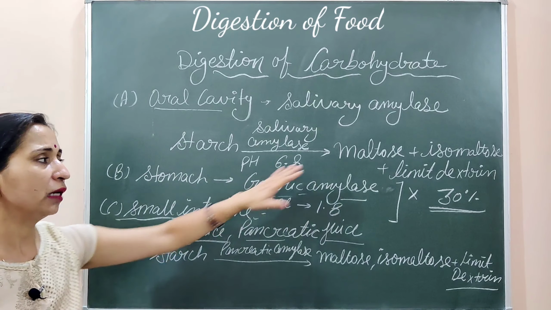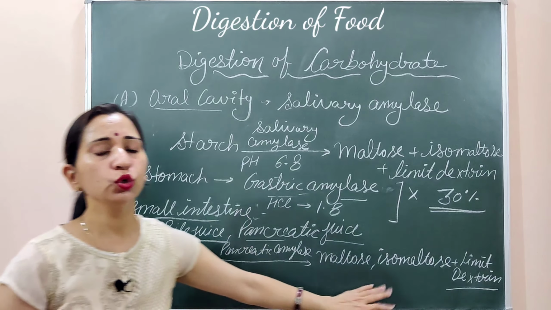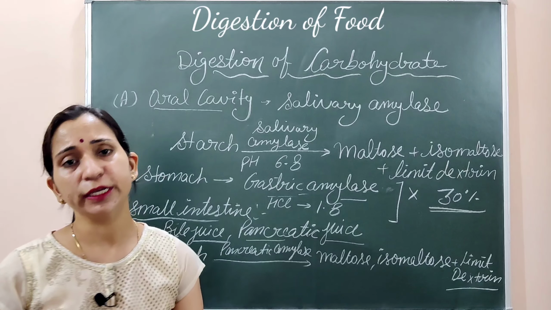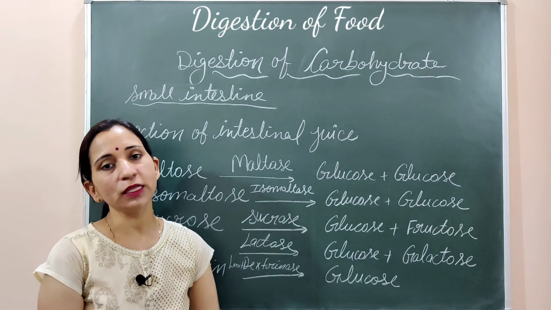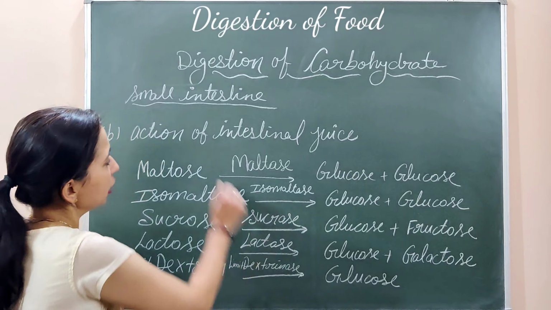जो starch वहाँ पे पहले convert नहीं हुआ था, वो अब फिर convert हो जाएगा maltose, isomaltose and limit dextrine के अंदर. After that, intestinal enzymes will mix here. See the action of intestinal juice on the carbohydrate.